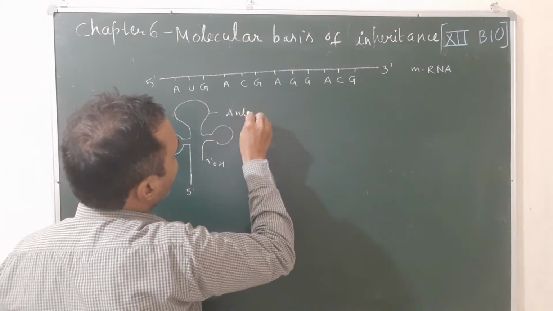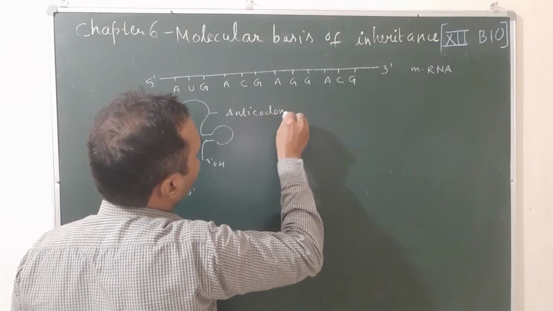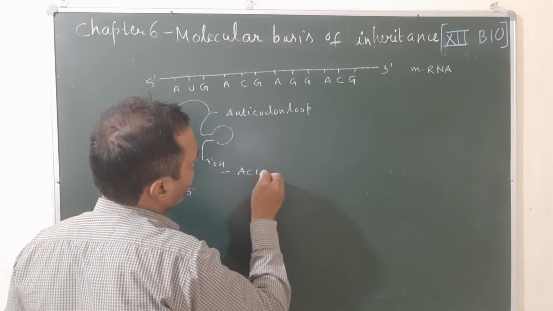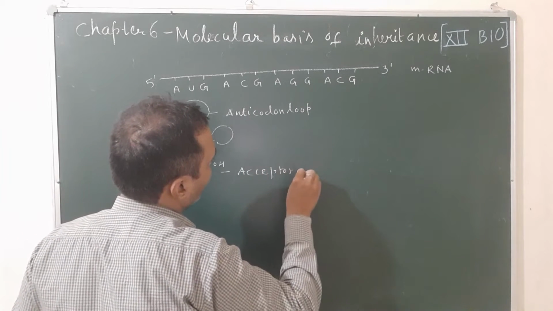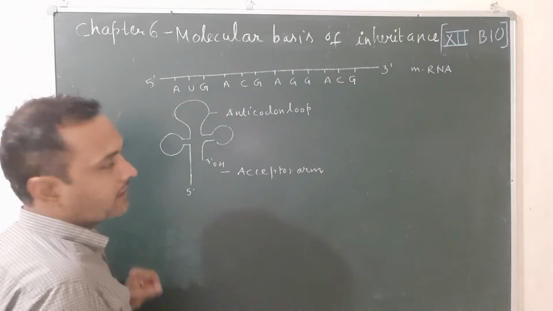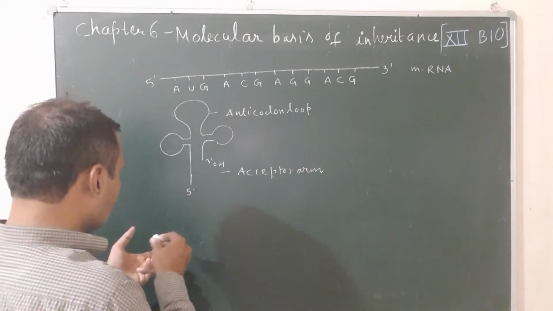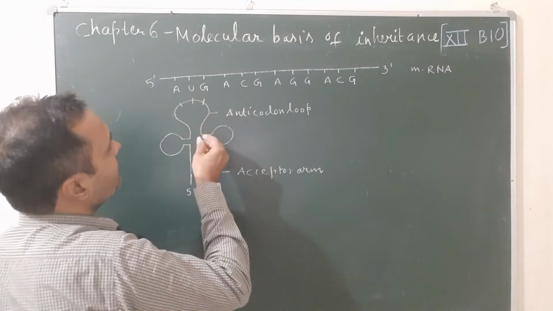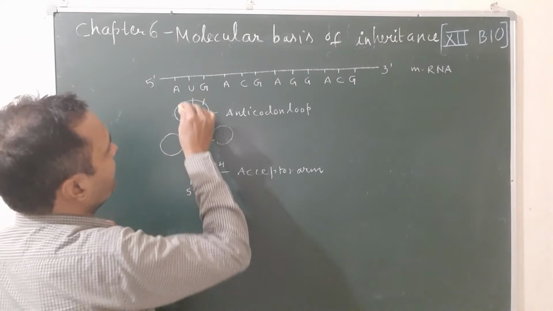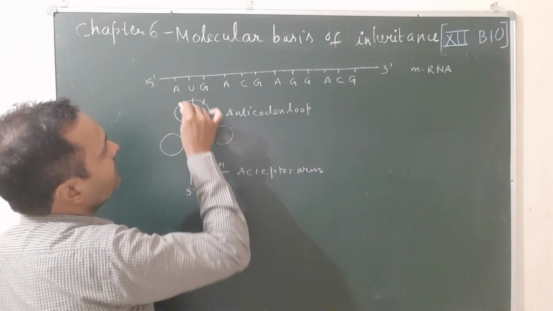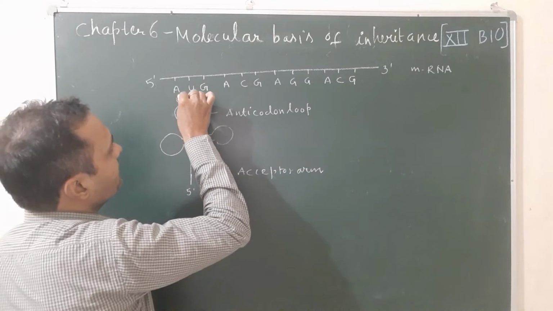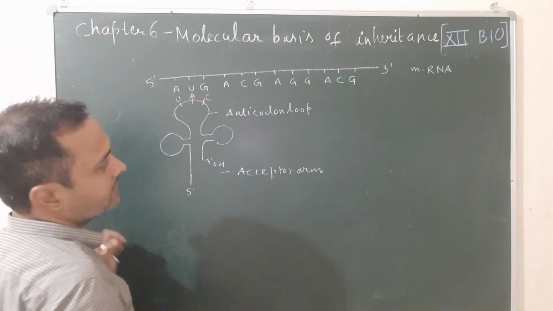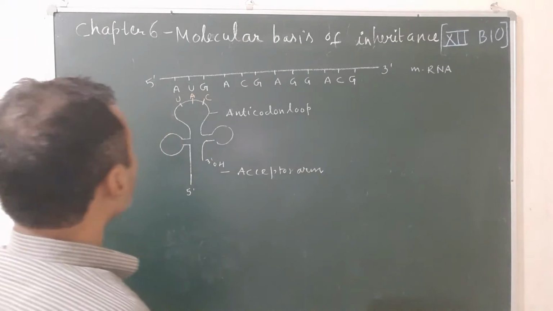This loop is known as the anticodon loop, and this is known as the acceptor part. Various terms are already covered. Let us see, this anticodon loop contains the bases that are complementary to the bases present on mRNA. Here you know in RNA, A always pairs with U, uracil, U always pairs with A, and G always pairs with C. UAC.